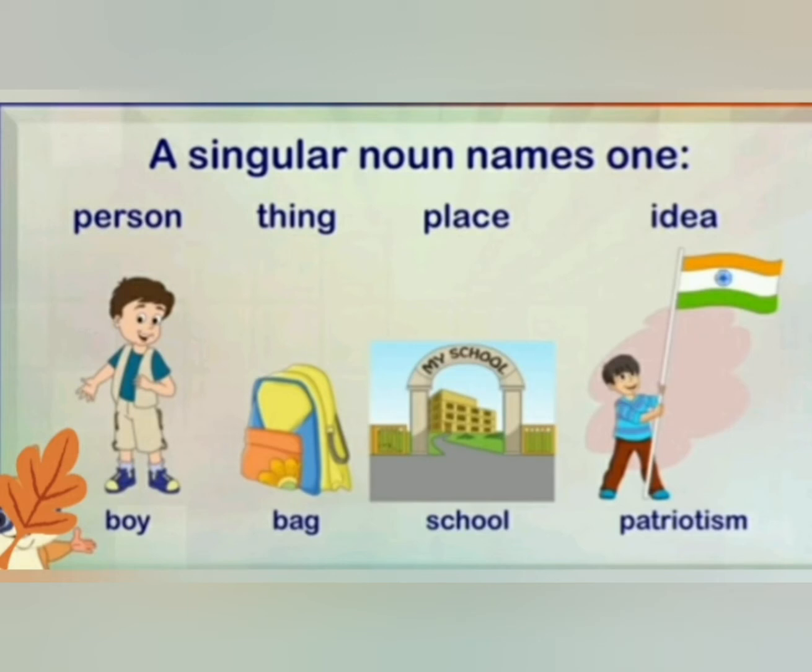Now I am showing you some pictures here. Here we have a picture of boy, bag, school, and patriotism. Here boy shows a singular person, bag shows a singular thing, school shows a singular place, and patriotism shows a singular idea. Right?